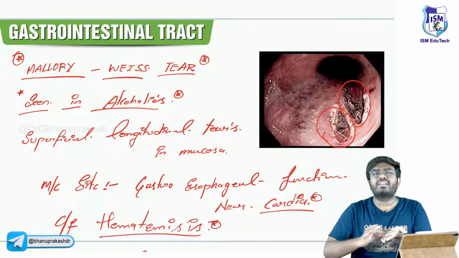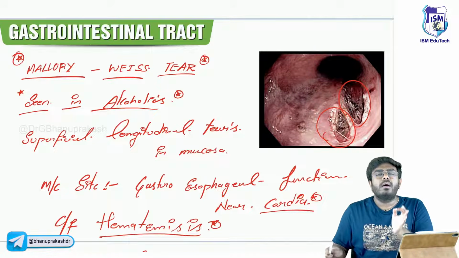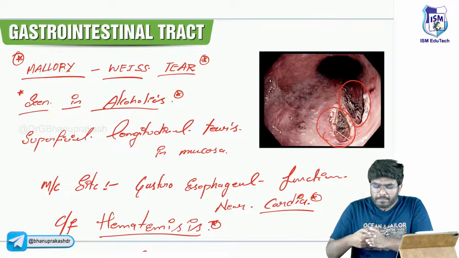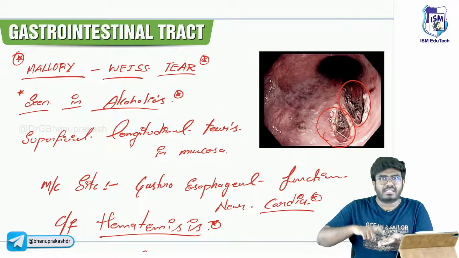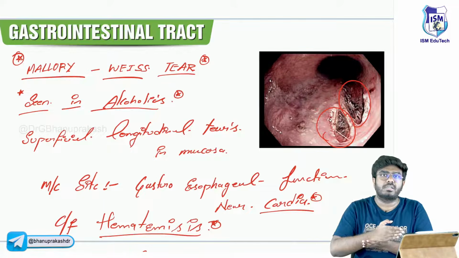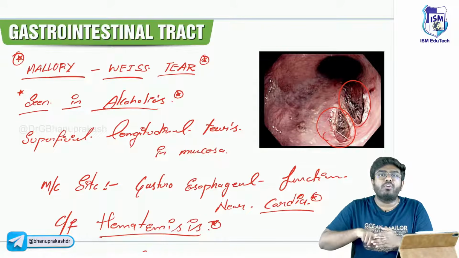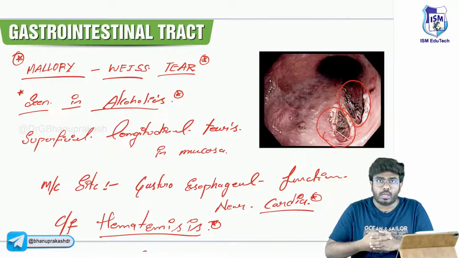Only mucosa is affected, hardly submucosa. But if there is complete damage to the 4 layers, the mucosa, submucosa, muscularis and serosa, all are damaged, now you are going to have a hole.